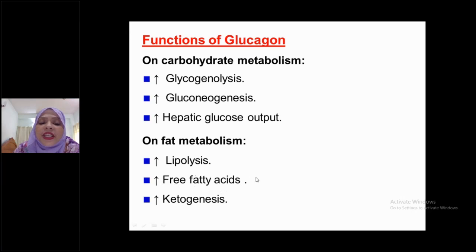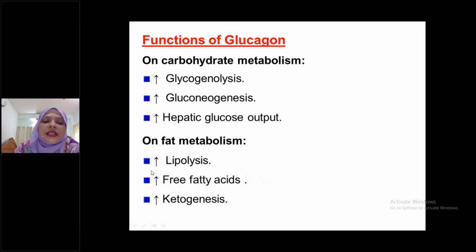If free fatty acid level increases in blood, this free fatty acid causes increased beta oxidation and production of more and more acetyl-CoA, and ultimately more and more ketone body formation occurs. That is ketosis, ketogenesis, ketonemia occurs. Free fatty acid is an essential component for formation of ketone body.